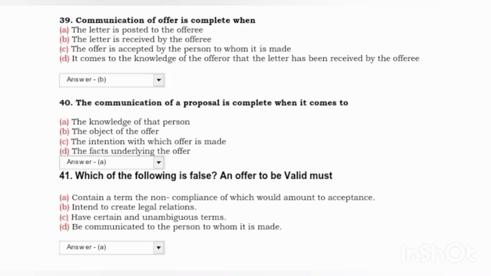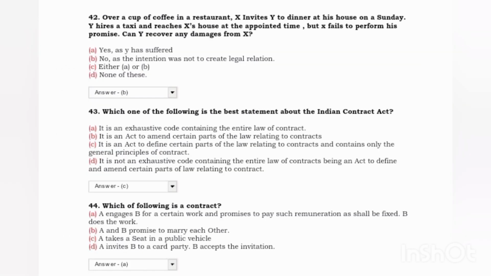Next, which of the following is false? An offer to be valid must: answer A, contain a term the non-compliance of which would amount to acceptance. Next, over a cup of coffee in a restaurant, X invites Y to dinner at his house on Sunday. Y hires a taxi and reaches X's house at the appointed time, but X fails to perform his promise. Can Y recover any damages from X? Answer B, no, as the invitation was not to create a legal relationship.